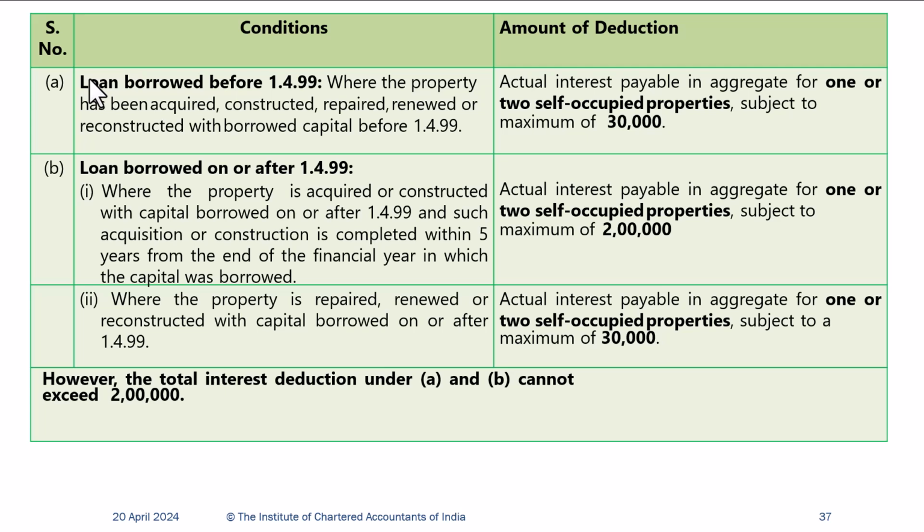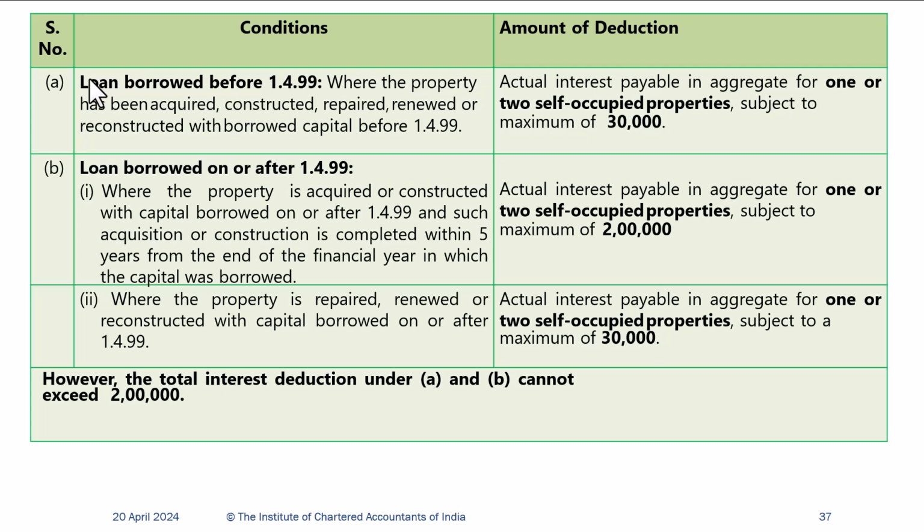Suppose you have taken a loan before 1/4/99, so that year has already gone. Then the maximum deduction allowed will be 30,000. But if you have taken a loan after 1/4/99, then what happens? Just read this.